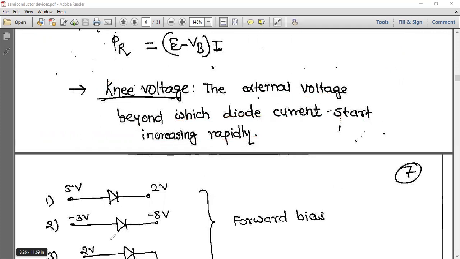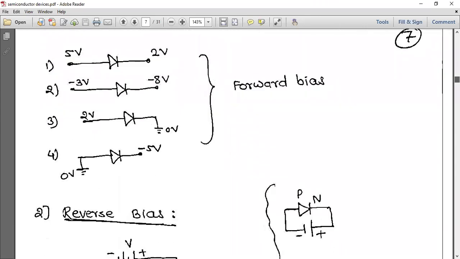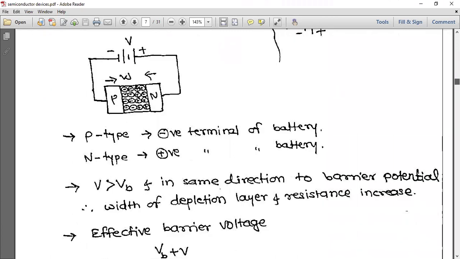Next, now see forward bias and reverse bias. Some examples first. For forward bias, you see here, this is P-type. I have connected 5 volt. Here it is 2 volt, minus 3 volt, minus 8 volt, 2 volt, 0 volt. All are examples of forward bias. Next one is reverse bias.